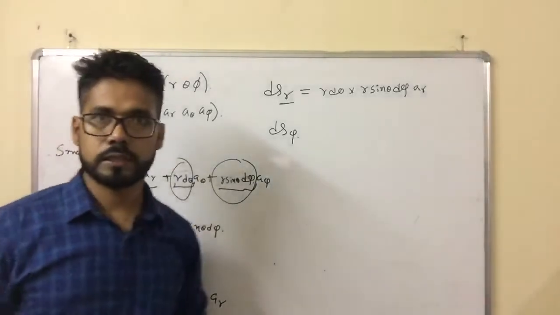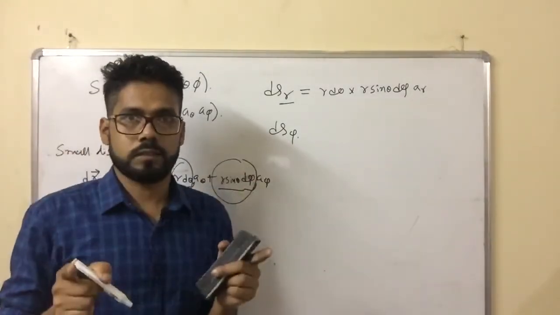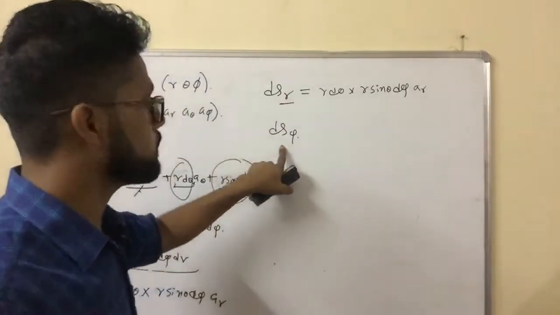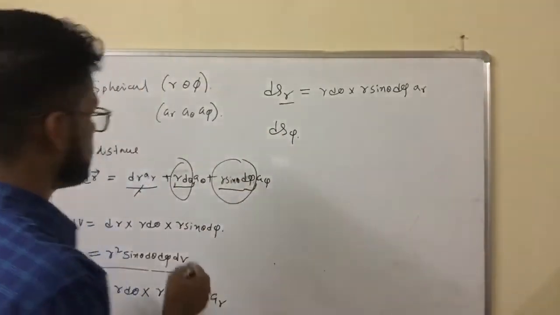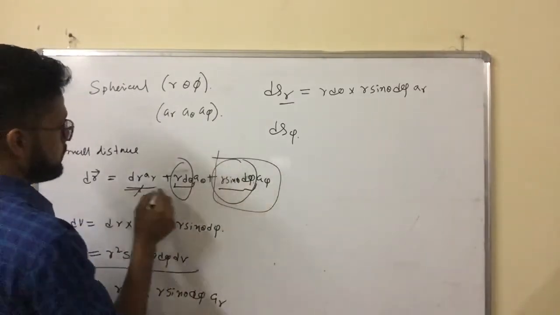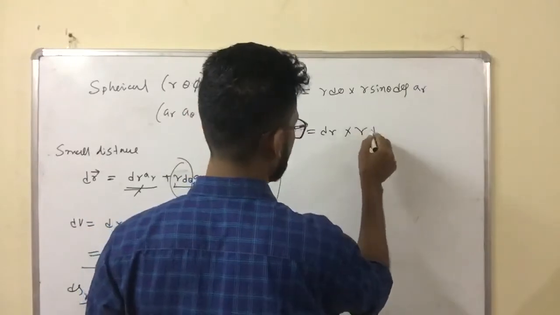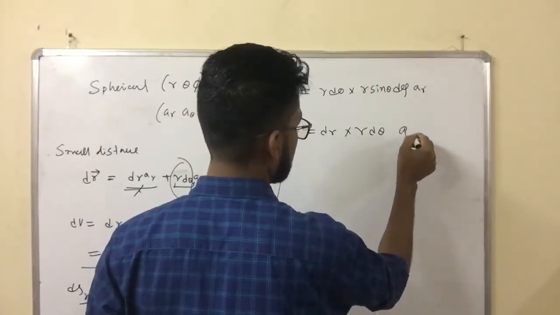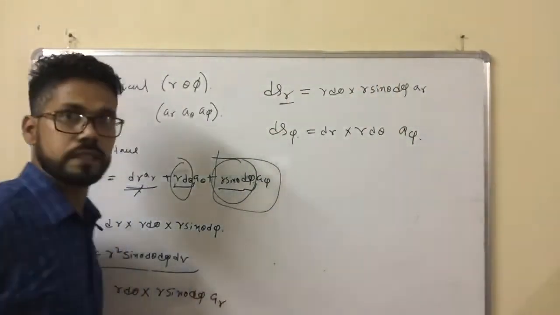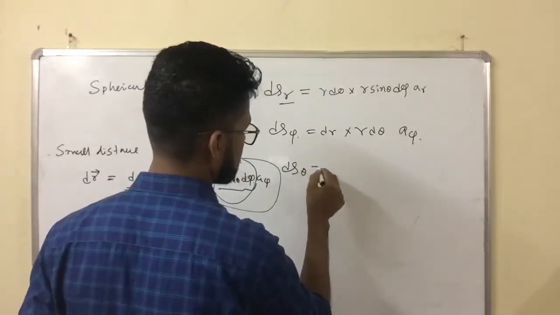The next surface area will be ds phi along the phi direction. Phi is the azimuthal angle, always used in quantum mechanics for space quantization. But for the surface area along the phi direction, you forget about this term. So it will be dr into r d theta, and the unit vector will be a_phi. Very easy.